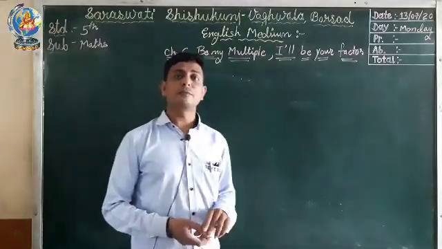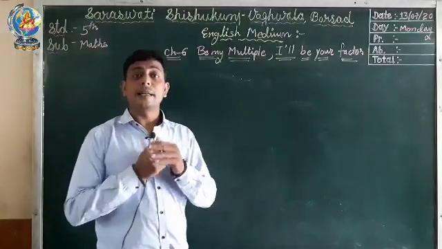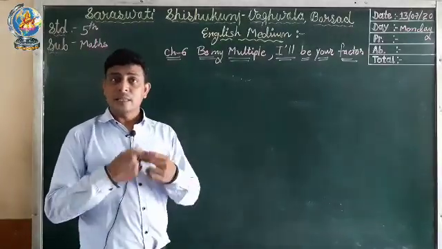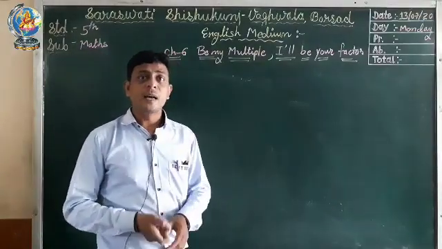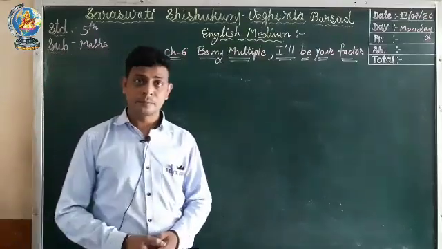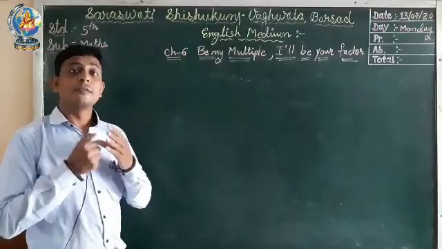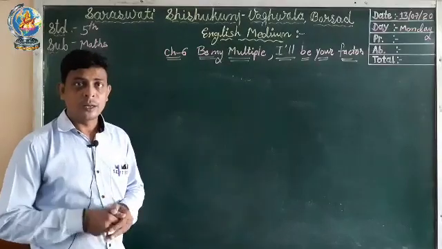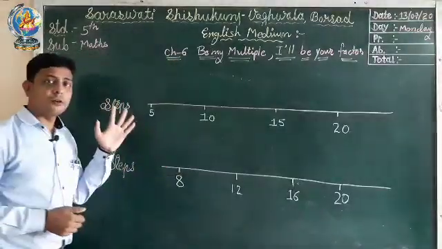Now from this paragraph we understood that the cat is on the 5th step and it can jump 5 steps at a time. In the same way the mouse is on the 8th step and it can jump 4 steps at a time. So what we have to find at the end is whether the cat catches the mouse or not. Here I have drawn 2 lines.